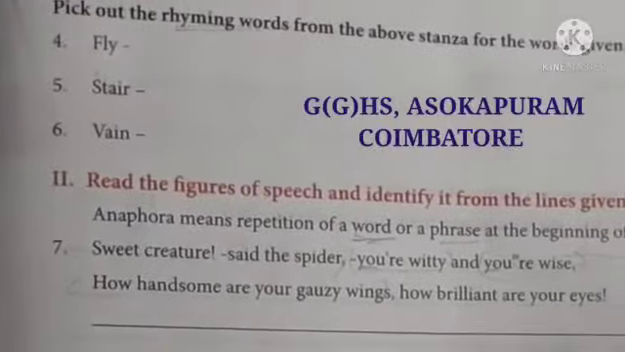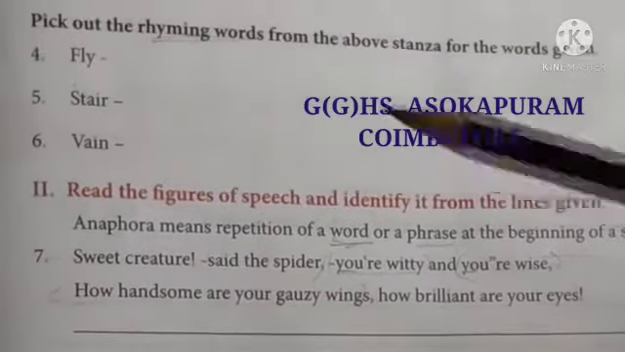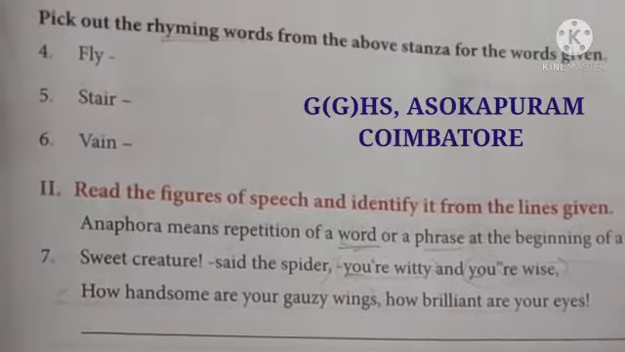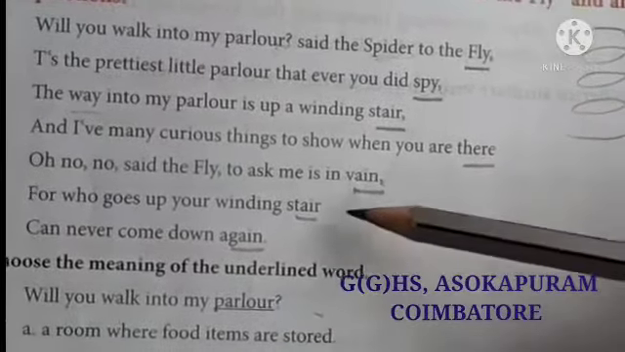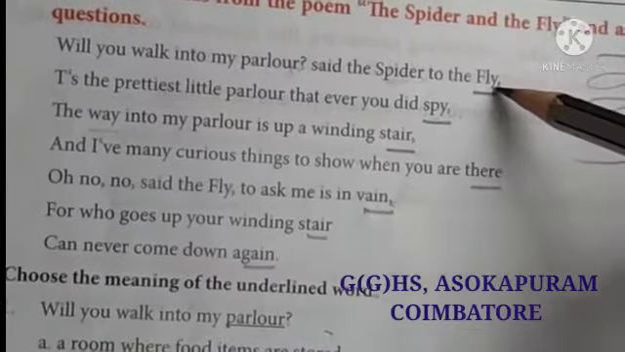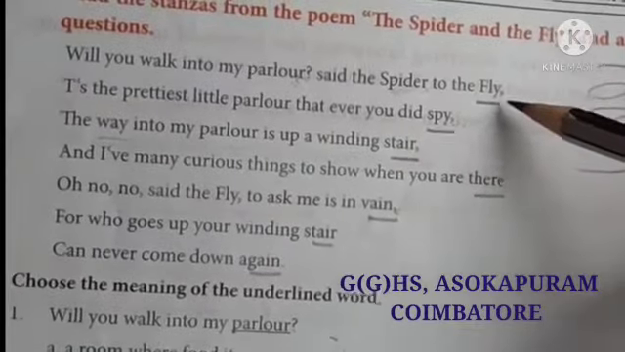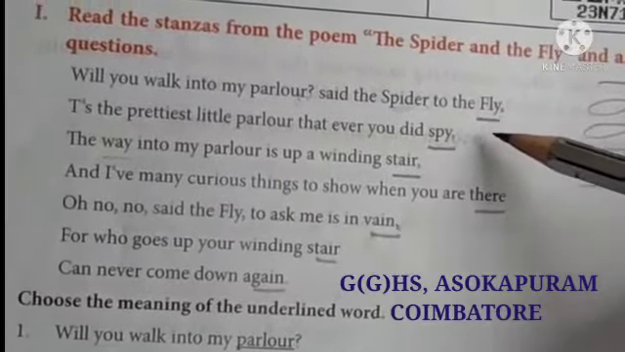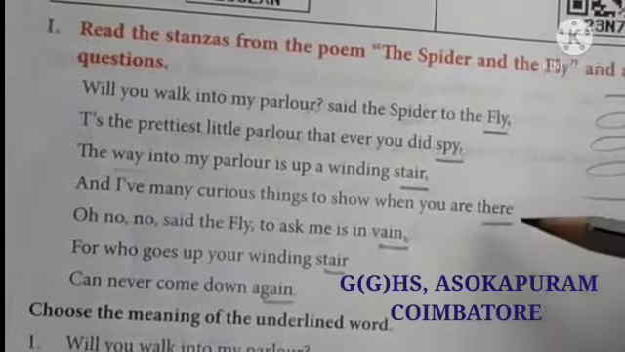Okay, next, pick out the rhyming words from the above stanza for the words given. What are rhyming words? Rhyming words usually come at the end of the sentence in a poem. See, these are the words that end each sentence of the poem. The sound of the words ending a sentence will be very similar. For example, fly, spy, both end with the same sound, I. Do you hear? So this is a rhyming word, one pair of rhyming words.